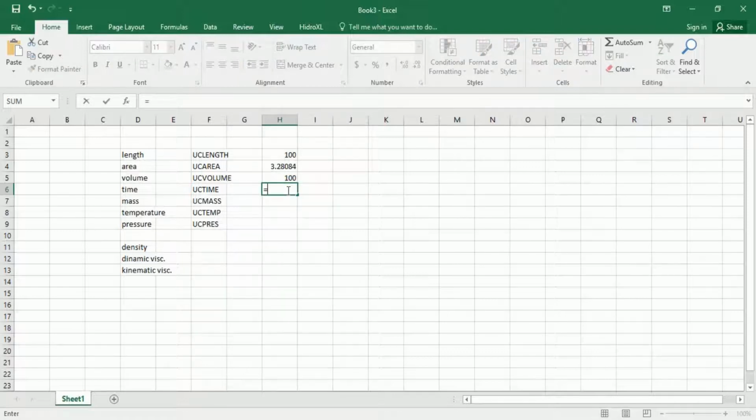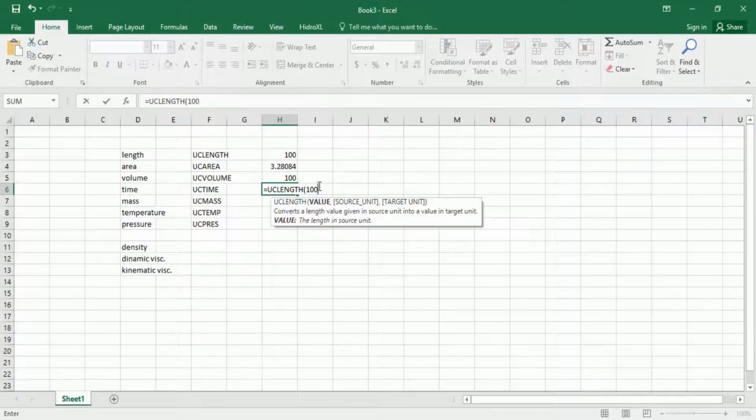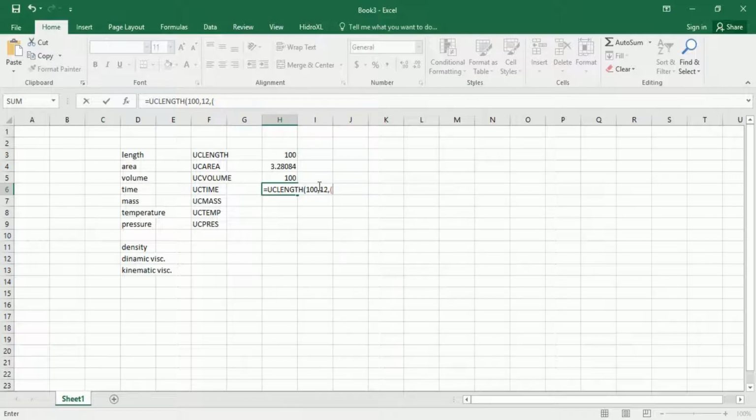One more time, UC length, and for value 100, because now I'm going to do it the opposite way: 100 centimeters, 12 for centimeters, and nothing for meters. I'm just going to close the parentheses, enter. As you can see, 100 centimeters is 1 meter.